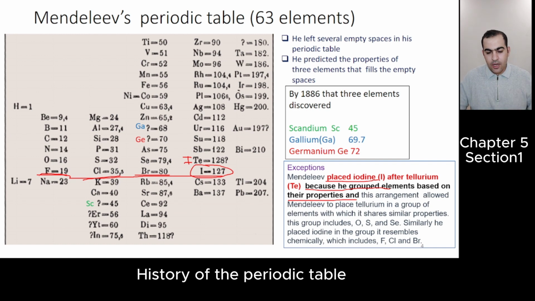Okay, and also after he put iodine after tellurium, tellurium fell in a group that shares similar property with these elements: oxygen, sulfur, selenium. Okay, so that's why he put iodine after tellurium.